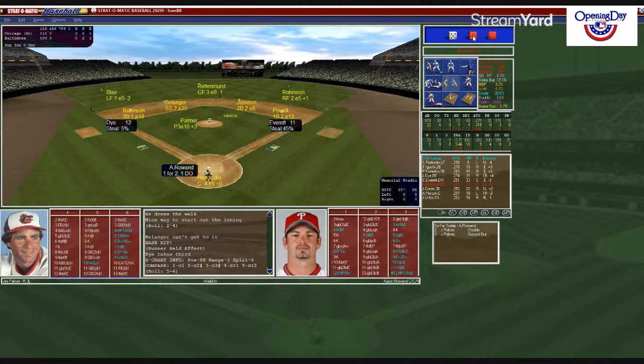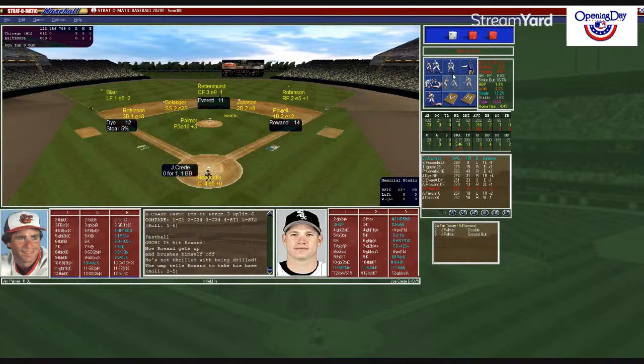Rowland 1 for 2, hitting .318. Solid year so far. 22 at-bats with 4 doubles and a homer. Hendricks sets in the target. Palmer from the stretch. First and third, nobody out. Here's the pitch to Rowland. Rowland to Fajed inside. And Palmer, and the bases are loaded, and nobody out for Creedy.